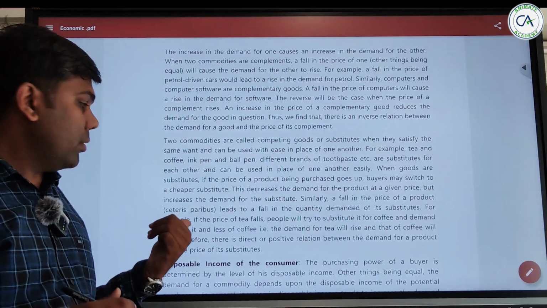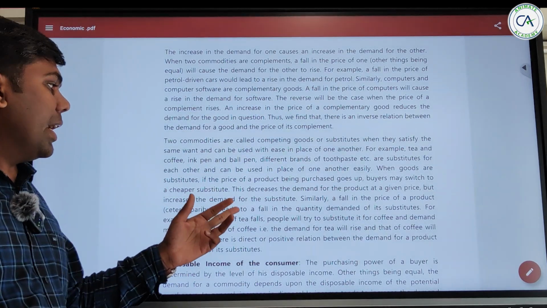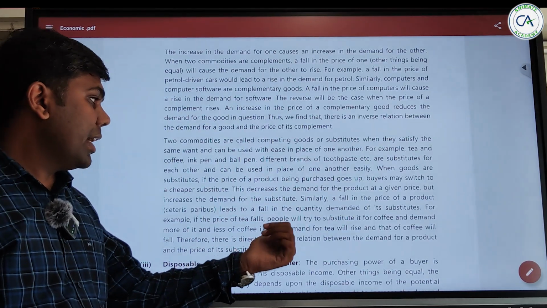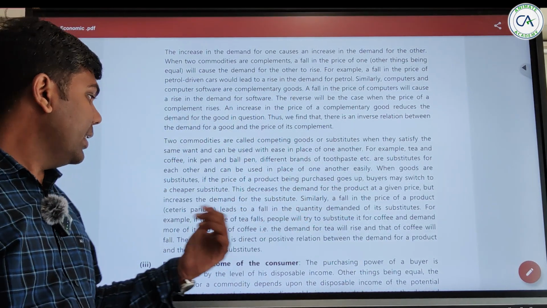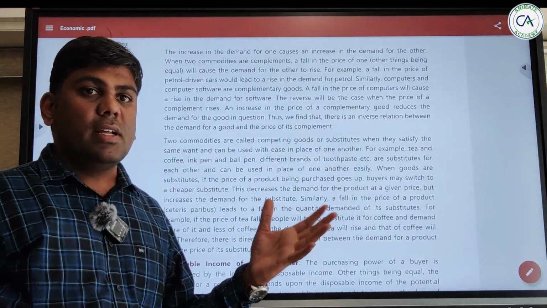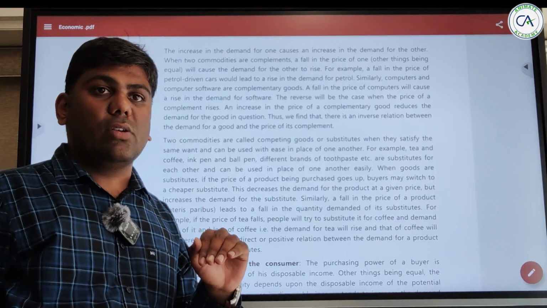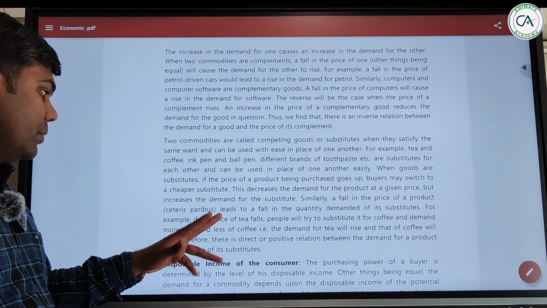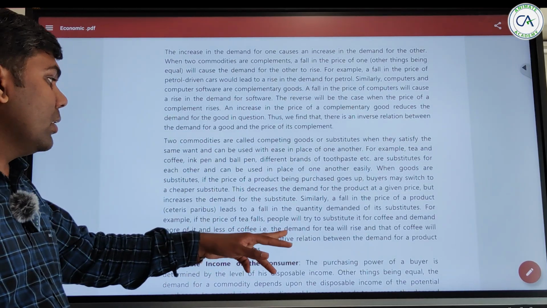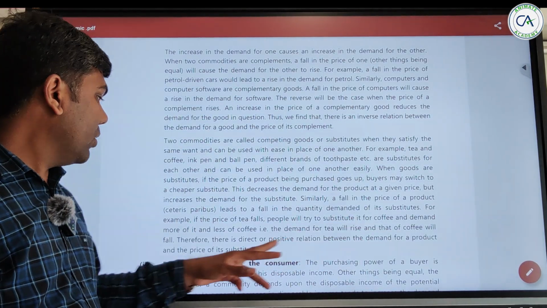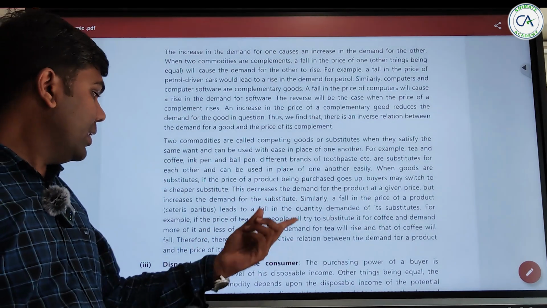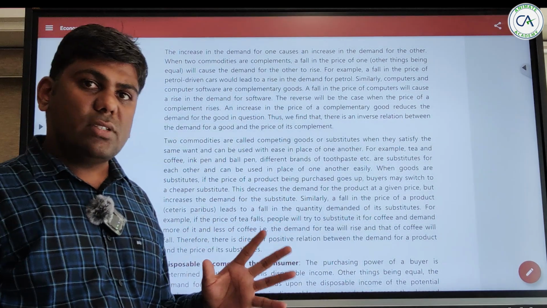So let's see the example. If the price of tea falls, the people will try to substitute it for coffee and demand more of it and less of coffee. That means tea's prices are going down, and the demand of coffee on the other hand is also going down. So the demand of tea will rise and the coffee will fall. Therefore there is a direct and positive correlation between the demand for a product and the price of its substitute.